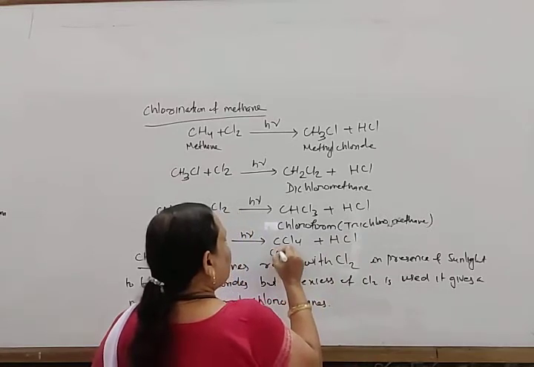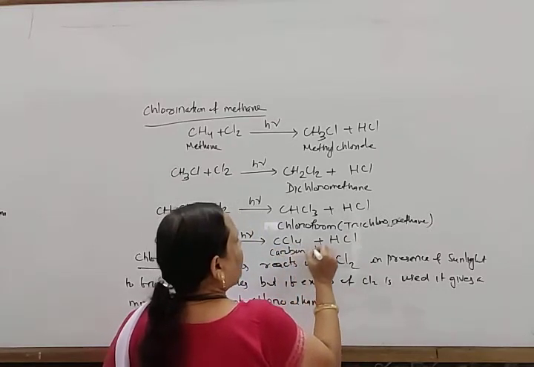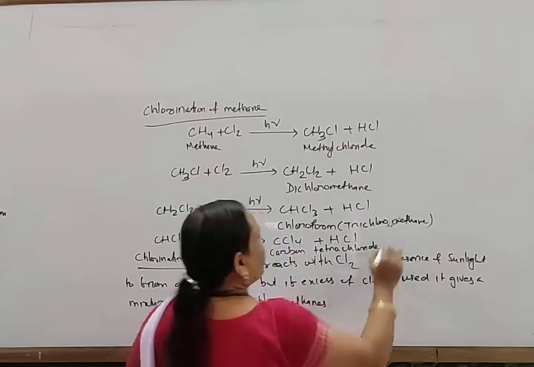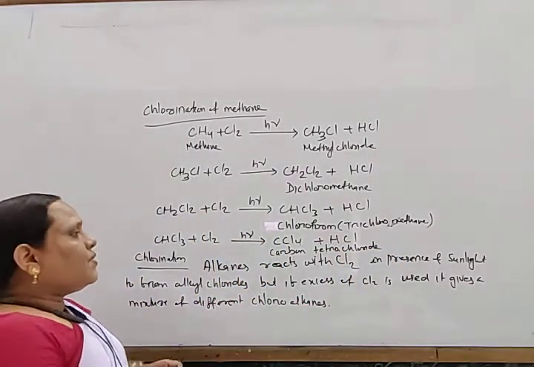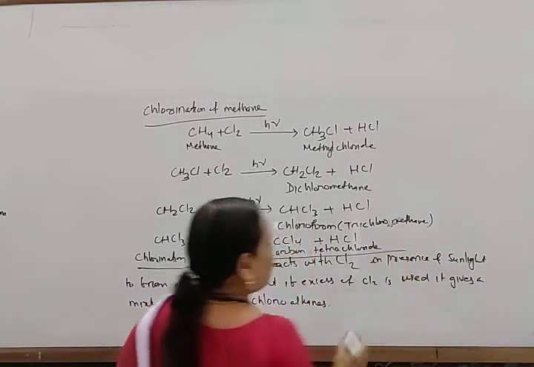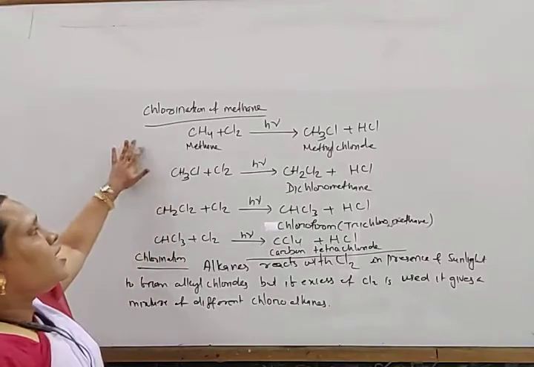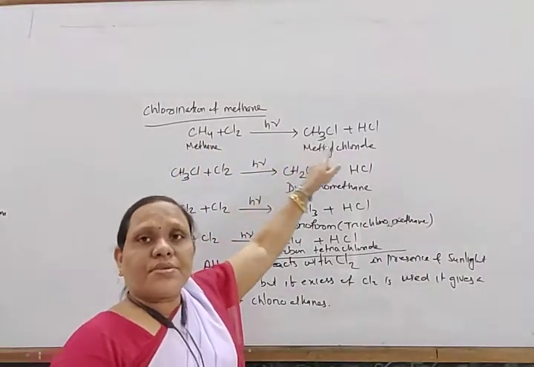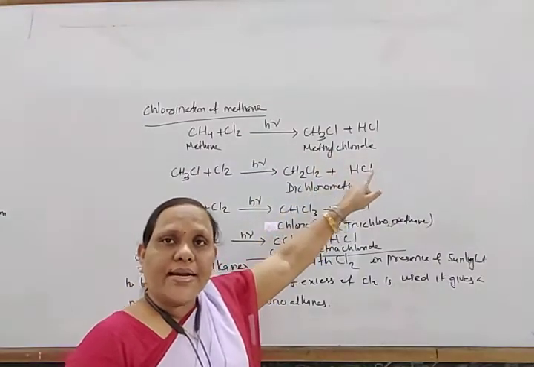This is carbon tetrachloride, or tetrachlorocarbon. So methane reacts with chlorine in presence of sunlight to form methyl chloride.